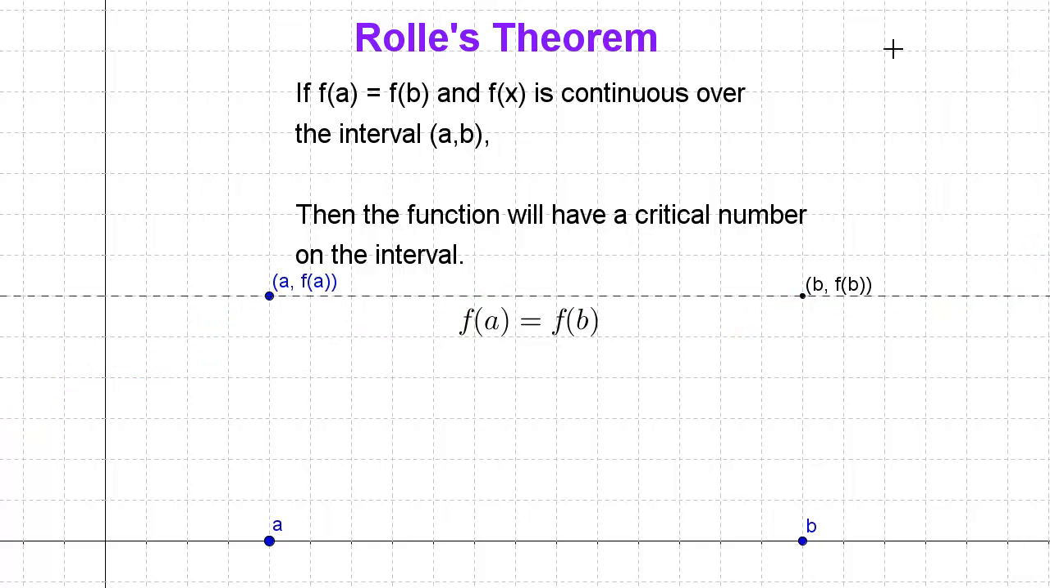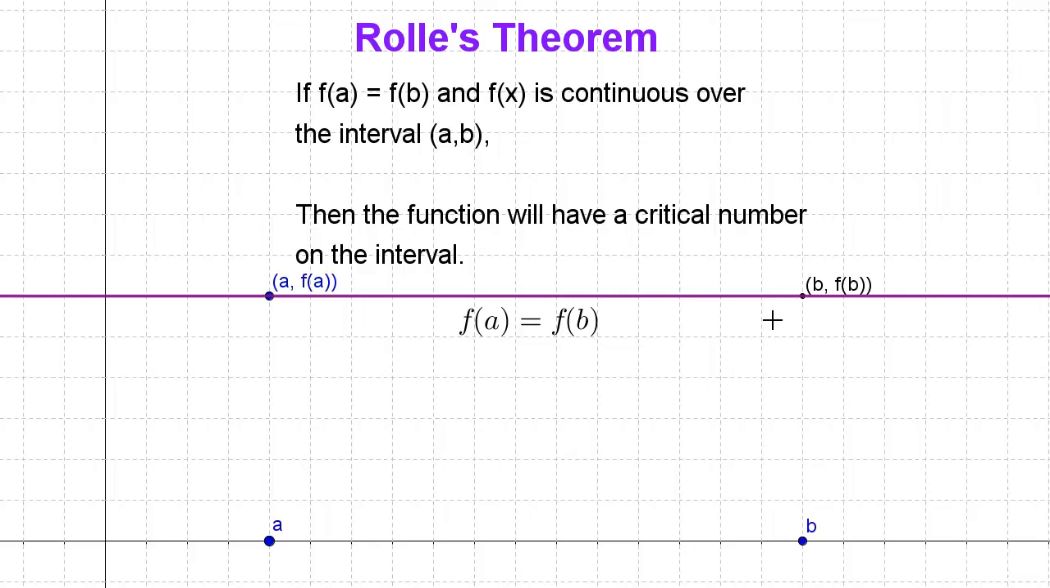And if you were to try to create a function between A and B that starts and ends at the same place, you would be hard-pressed to create something that has no places where the slope equals 0. No matter what you were to draw, you're always going to have at least one place where the slope equals 0.